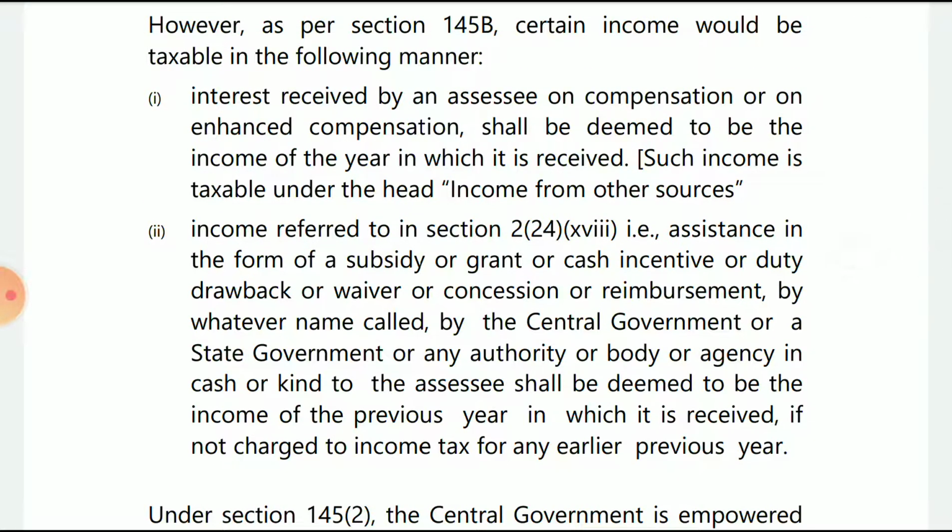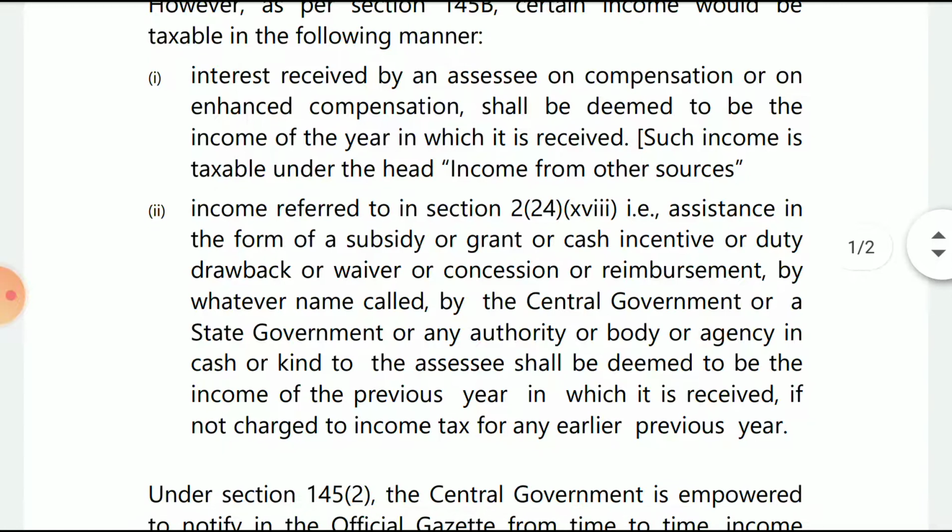So if the income falls under categories like subsidies, grants, incentives, reimbursement, concession, drawback, waiver, we have to treat it as mercantile income, and it has to be taken into consideration.